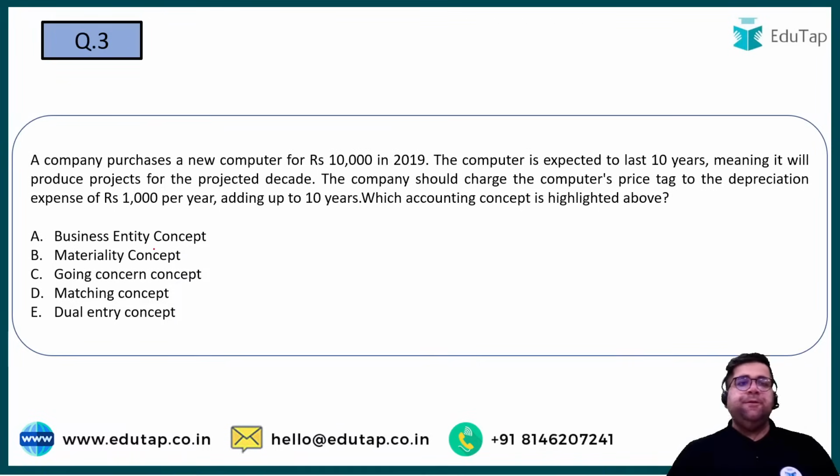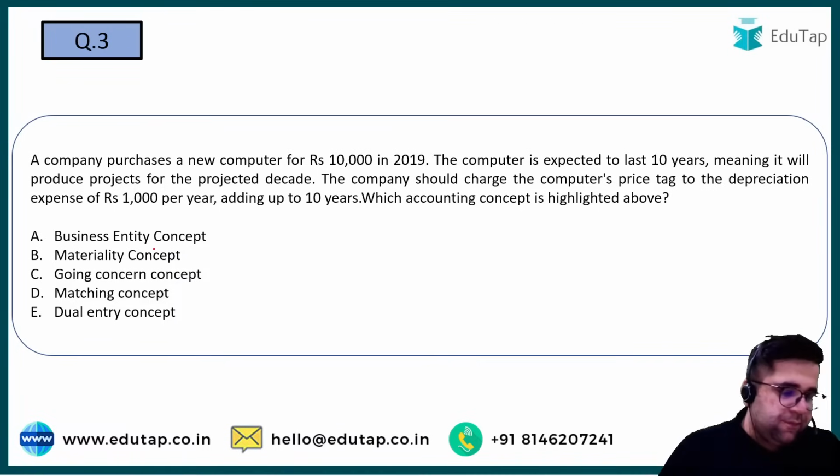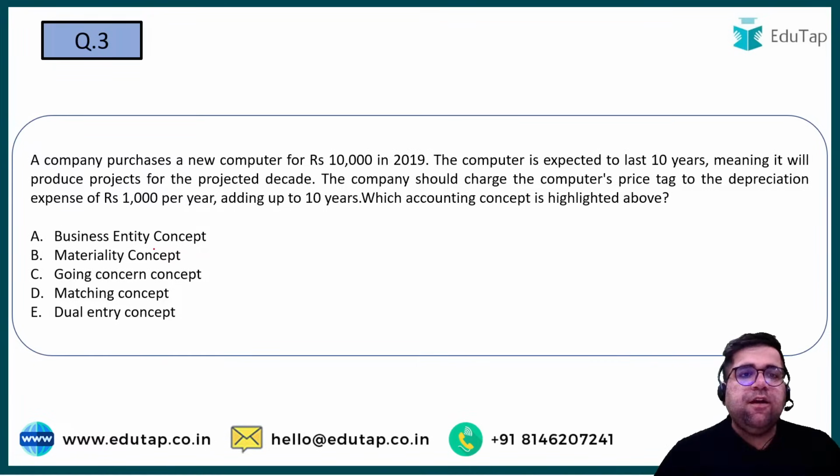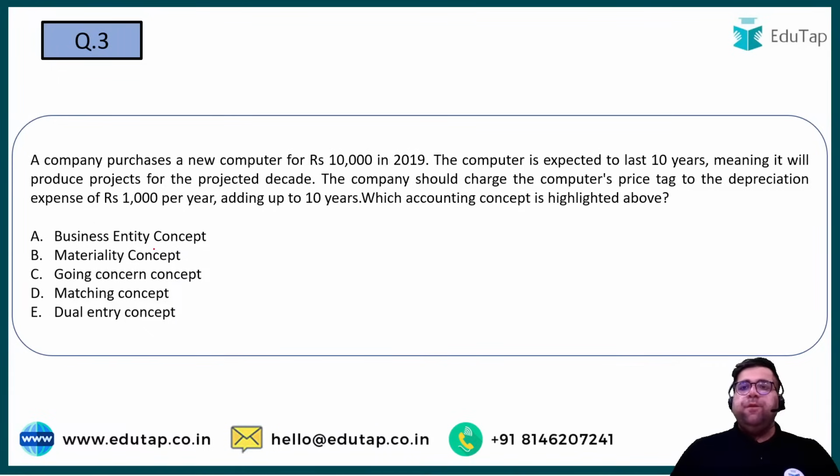Question number 3. A company purchased a new computer of 10,000 in 2019. The computer is expected to last 10 years, meaning it will produce benefits over the projected decade. So the company charges the computer price to a depreciation expense of 1,000 per year, adding up to 10 years. Cool. And if this depreciation remains same, then it's your straight line method only, not written down value. Which of the following concepts is highlighted over here?